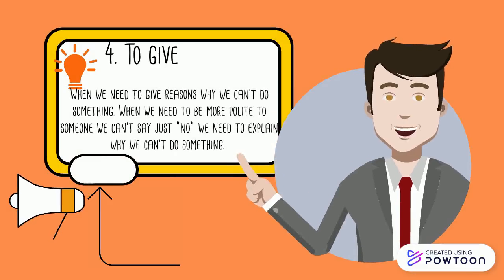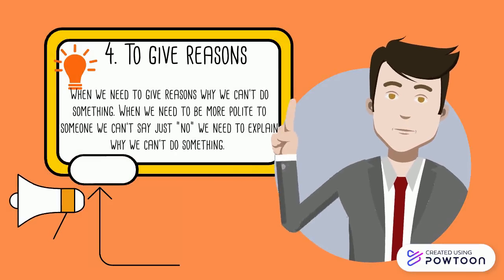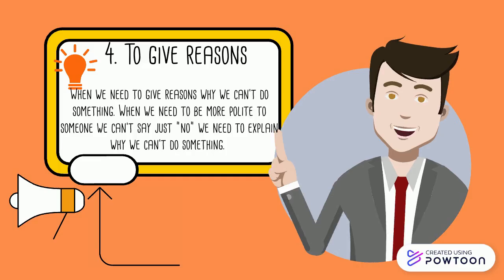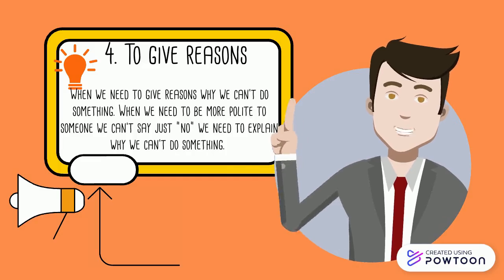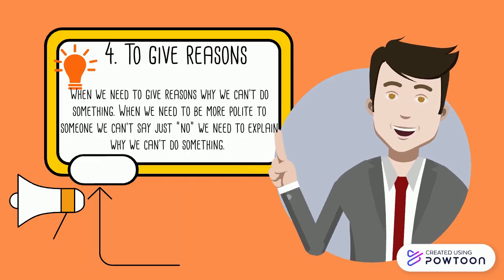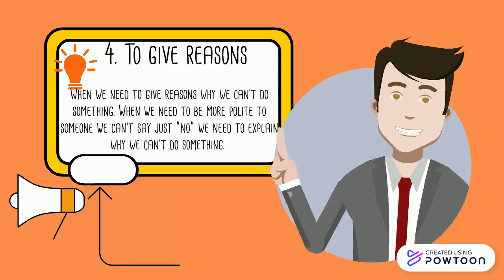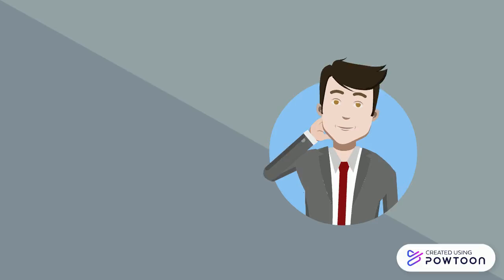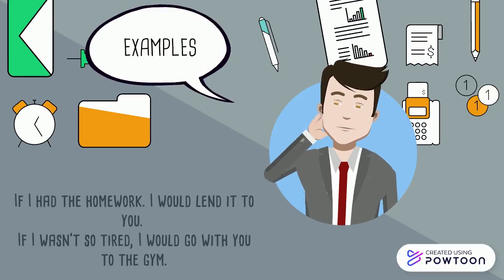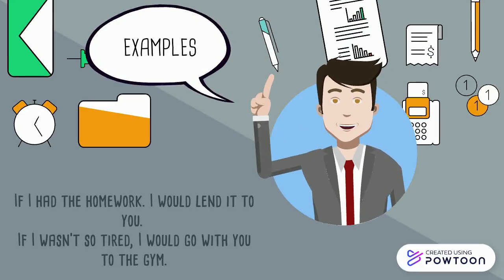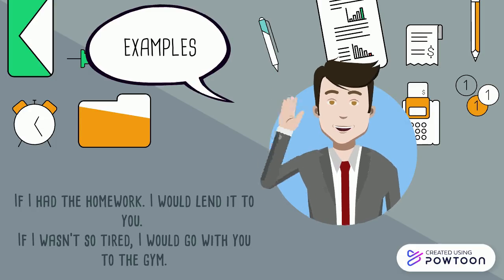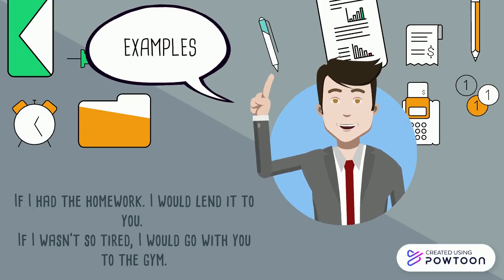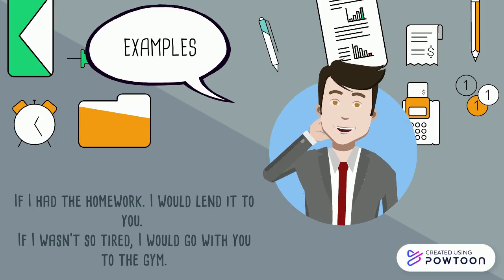Another use for the second conditional is to give reasons. When we need to give reasons why we can't do something, when we need to be more polite to someone, we can't say just no. We need to explain why we can't do something. For example, if I had the homework, I wouldn't let it to you. In this sentence, we don't need to explain more. This already explains that I don't have the homework. Another example: if I wasn't so tired, I would join you at the gym. In this case, I explained that I'm so tired and I can't go with him to the gym.